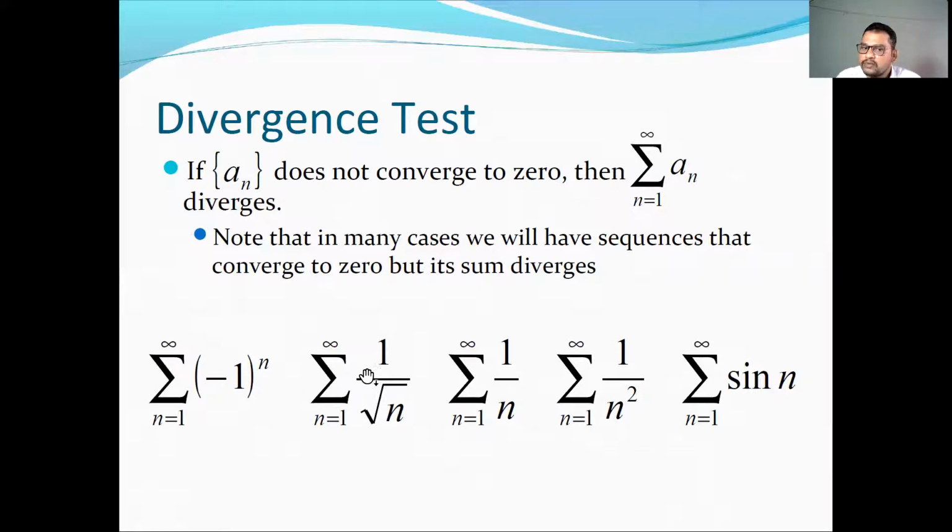For the sequence 1 upon square root of n, it converges to 0, but we can't say anything, because this test says that if it converges to 0, we can't say anything. But if the sequence does not converge to 0, then we say that the series is divergent. Here the sequence does not tend to 0. Here again the sequence does not tend to 0, so the series is divergent. In these three examples, each of these sequences converges to 0, but we cannot predict the series' convergence or divergence. So this is a necessary condition, not a sufficient one. This is also called the null test.